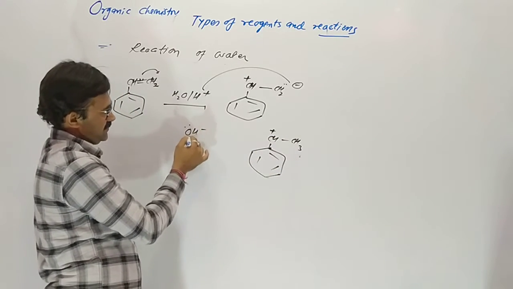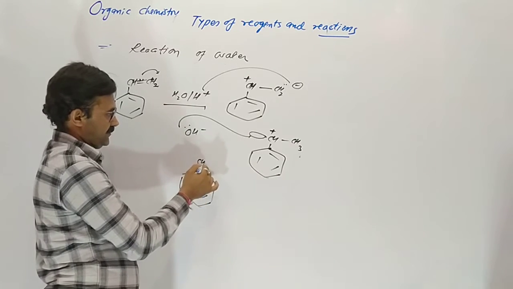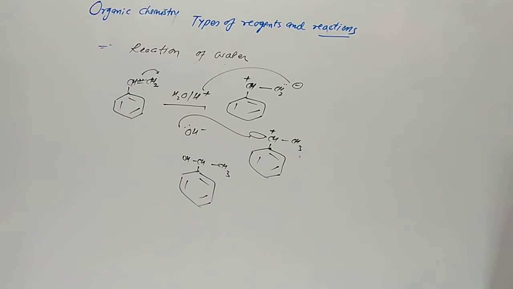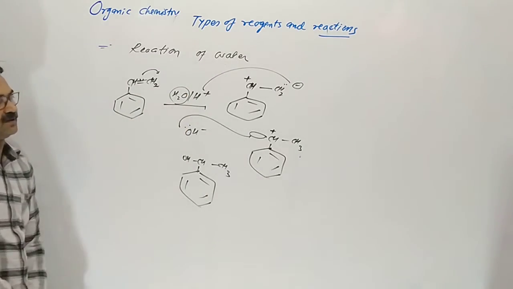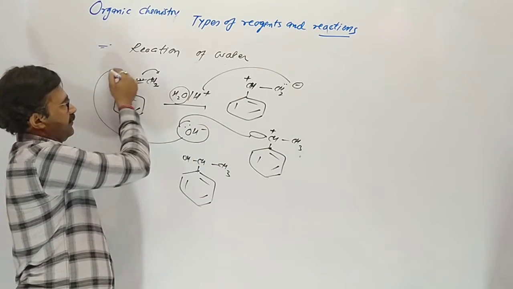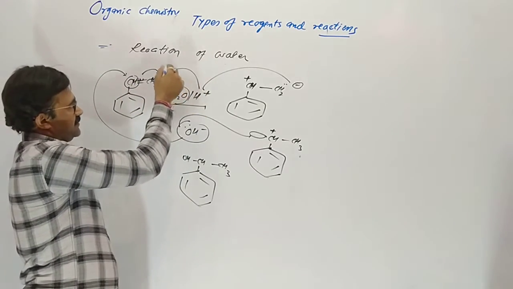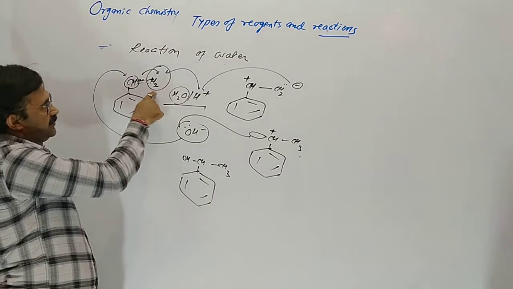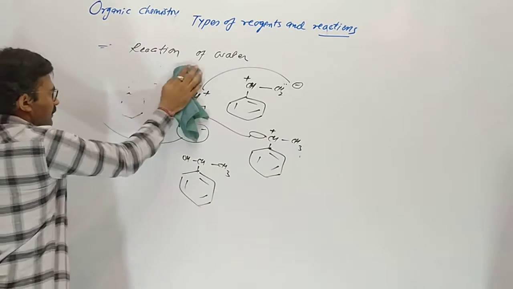Then the OH group attacks on the empty orbital, so it gives a product like this. So you can see it also follows Markovnikov's rule. The more negative part is attacking the carbon having less hydrogen. But first of all, the attack is of the H plus ion, so the more positive part combines with the carbon having more hydrogen. So here the rule of Markovnikov is obeyed.